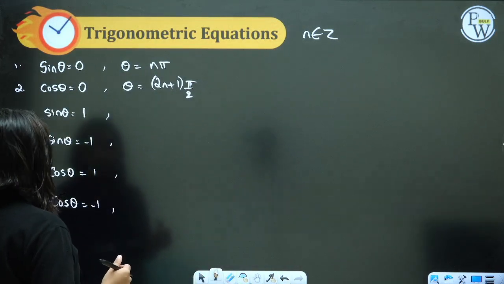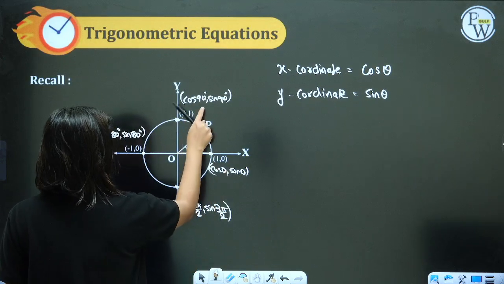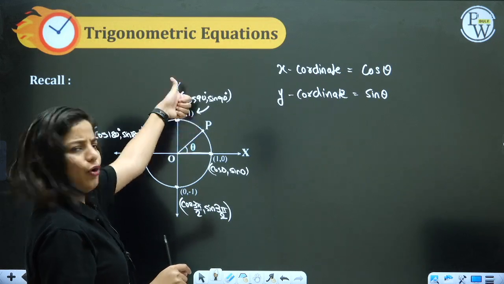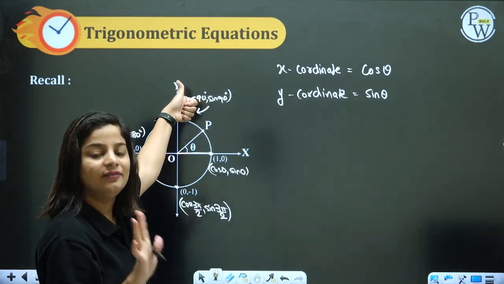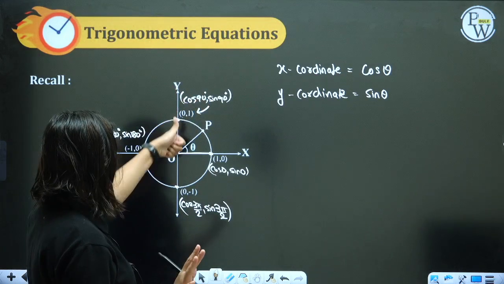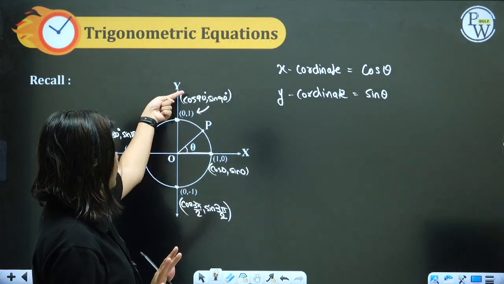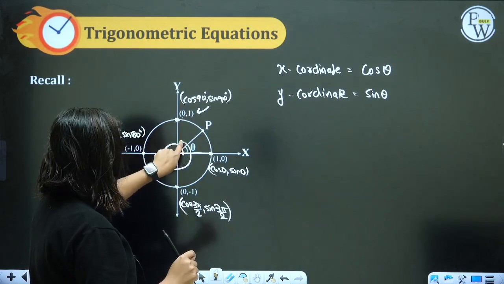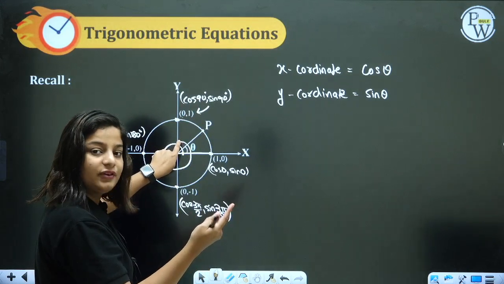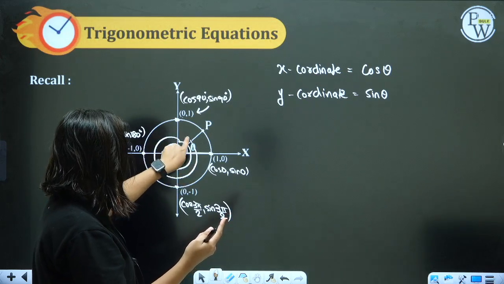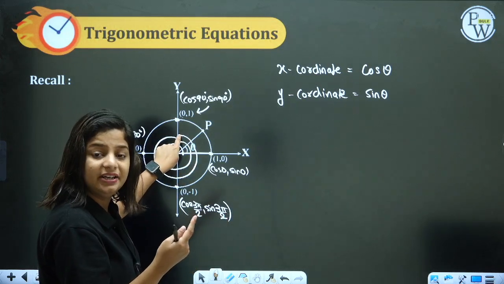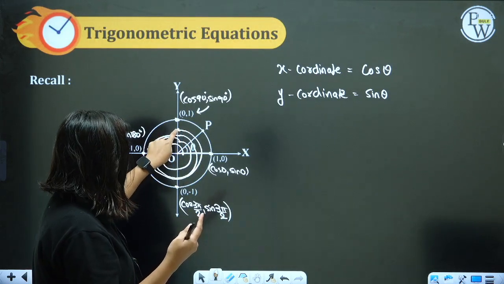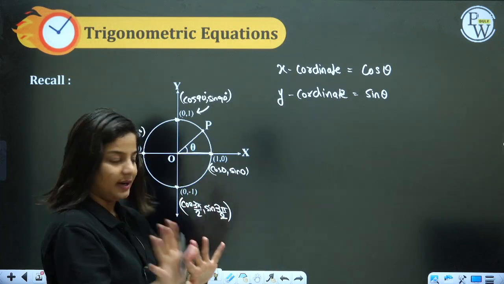Sin theta equal to 1. Go back. Where is your sin 1? Okay, here is sin 1. What about this? Here sin is minus 1. So always on the positive y-axis, sin value is plus 1. Here it's 0, 0, minus 1 and above it is plus 1. So sin 90, then it will again complete a circle and come back. Sin 450 will be 1. Again it will complete a circle and come back. Sin of 810 will be plus 1. Again it will come back.